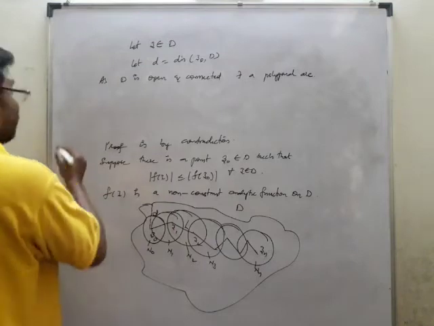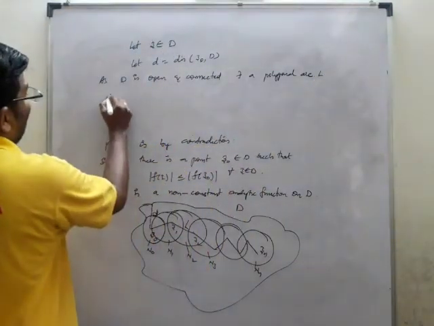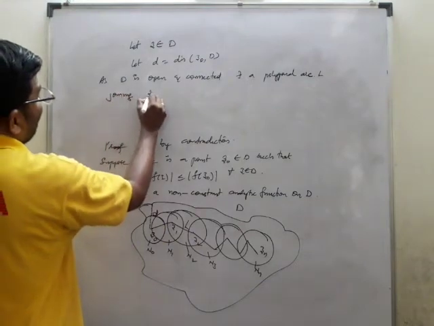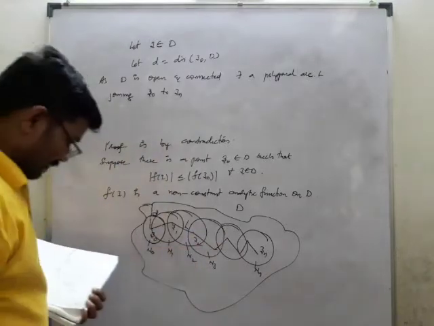The polygonal arc L joins the point z0 to zn, the last point.